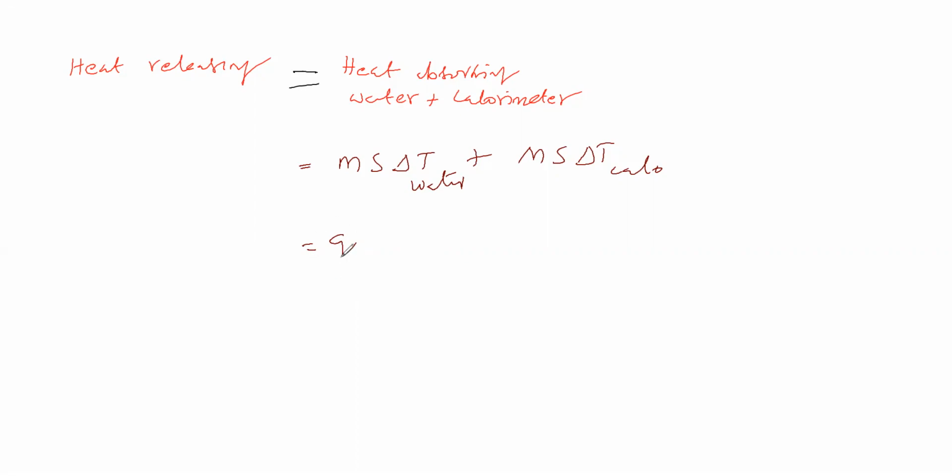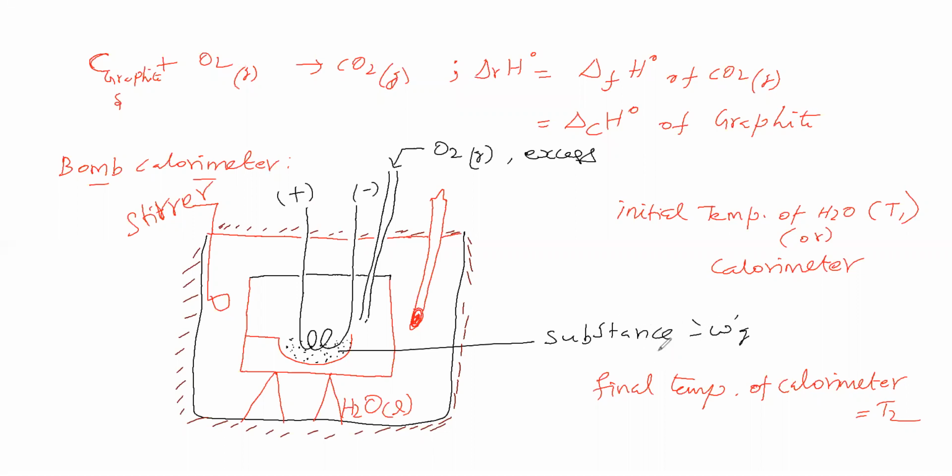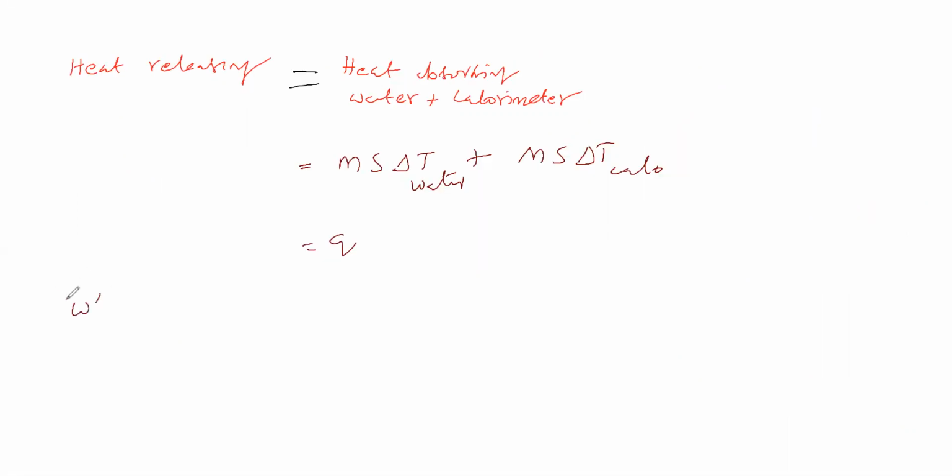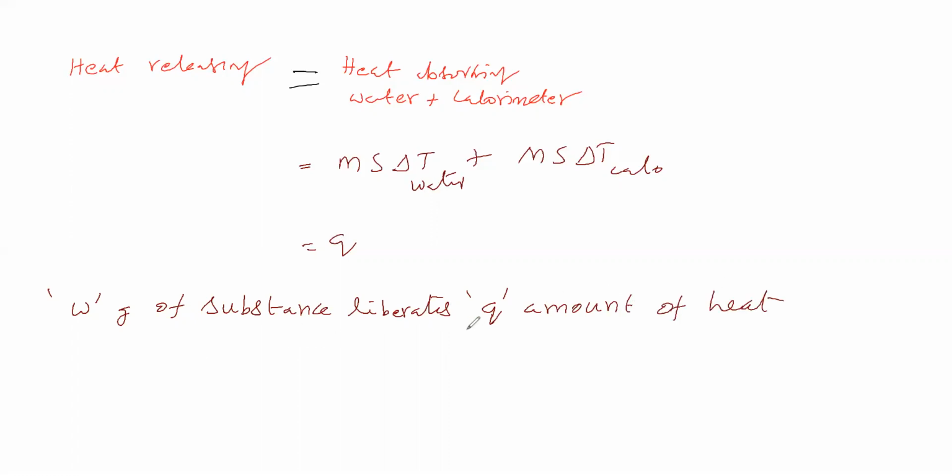This much amount of heat is liberated by W gram of substance. So we can say W gram of substance liberates Q amount of heat. The substance is W gram, and it is liberating Q amount of heat.